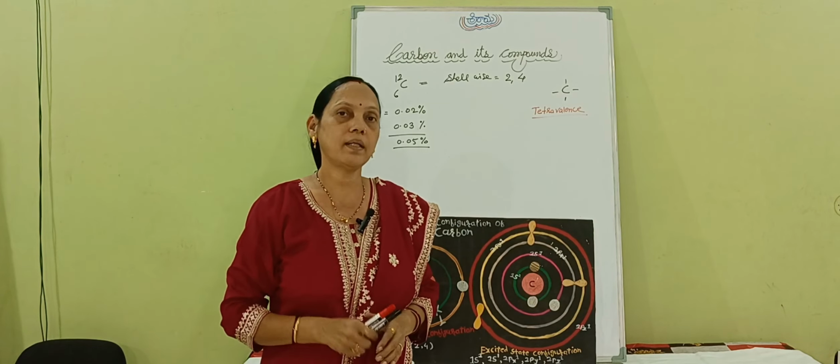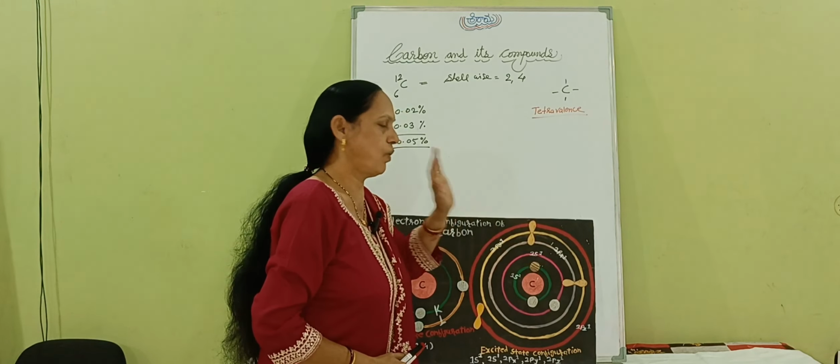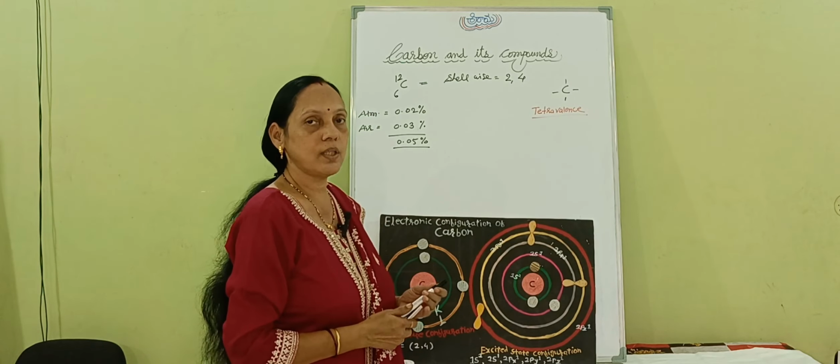In the same way, here also the same type of phenomena is shown. So here, subshell-wise configuration. Now for subshell-wise configuration, we must recall our knowledge of the periodic table, where I have explained to you the S block element, P block element, D block element and F block element.